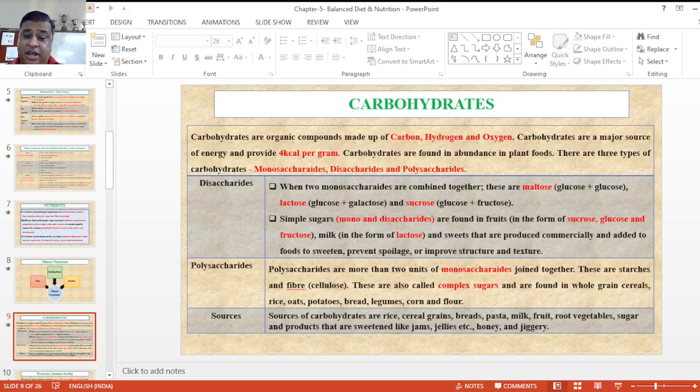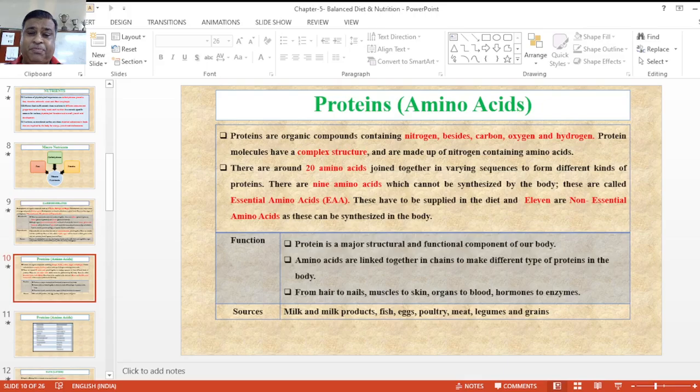They are in rice, different types of grains, bread, pasta, milk, fruits, root vegetables, sugar, different types of products that are sweetened, like jam, jelly, honey and different types of jaggeries. Now next is protein, which is also chemically called amino acids. Protein is a chemical compound that contains nitrogen, carbon, hydrogen and oxygen; carbon, hydrogen and oxygen are present anyway, but along with that nitrogen is also present.